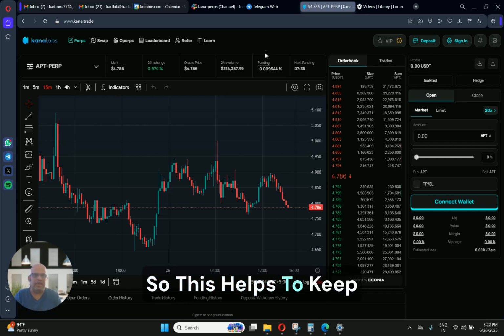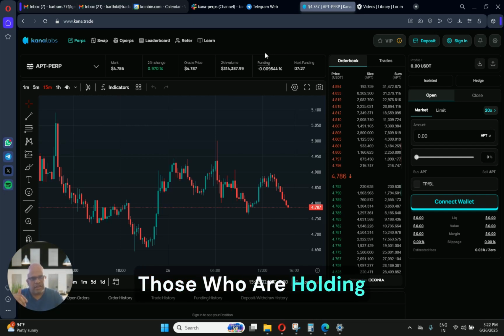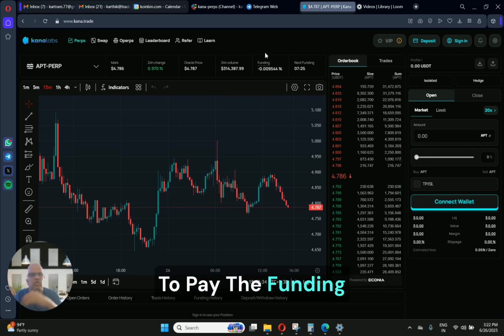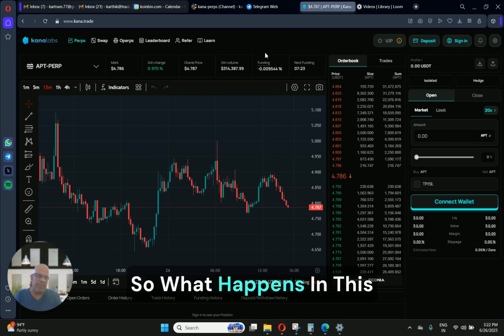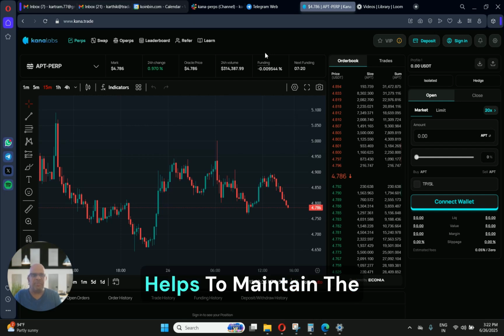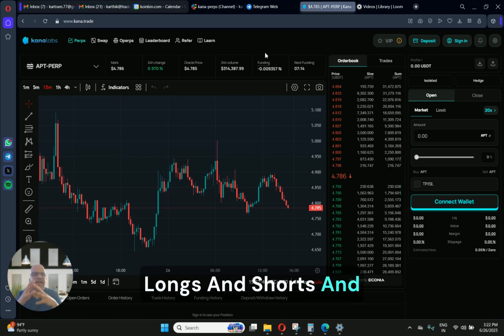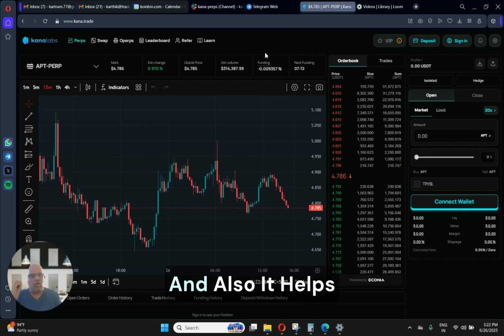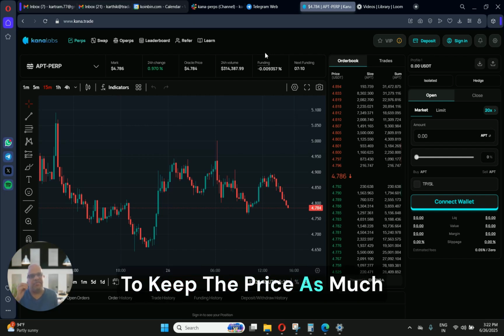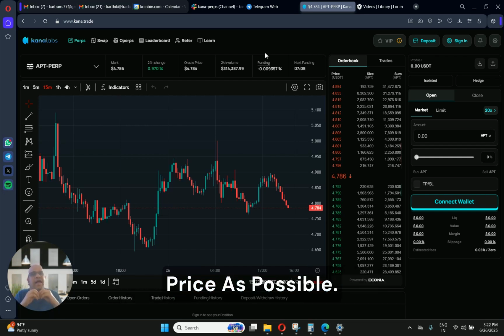The same thing applies when a lot of people are short and very few people are long. Those who are holding shorts will have to pay the funding to the longs. In this situation, this helps to maintain the number of trades and the sizes of the longs and shorts, and helps to keep them in balance. And also it helps to keep the price as much aligned to the Oracle price as possible.